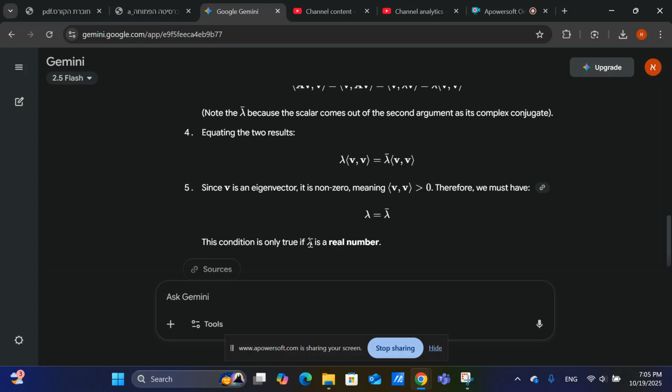But which complex number equals its complex conjugate? Only real numbers. Therefore, the eigenvalue, and this you can do for every eigenvalue of the matrix, so every eigenvalue of a self-adjoint matrix, let it be in a Euclidean space, let it be in a unitary space, you get that it's a real number. Very nice proof for the fact that all the eigenvalues of a self-adjoint matrix or transformation are real numbers.